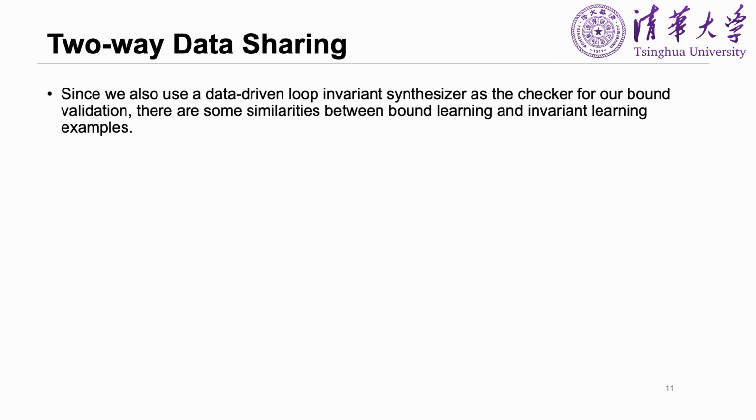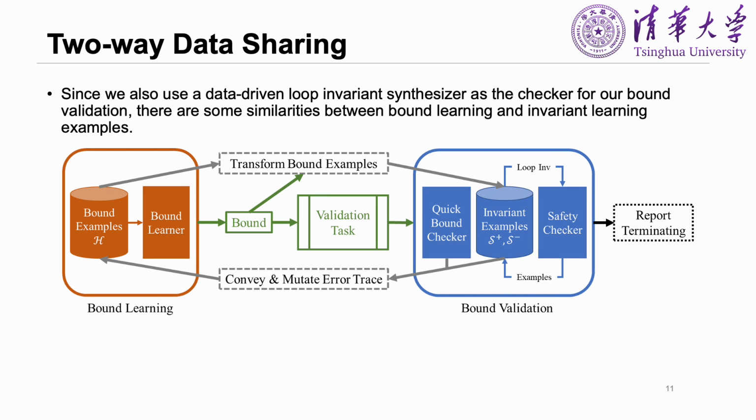Recall that our safety property checker uses a data-driven loop invariant synthesizer for bound validation. Since both the bound learning and bound validation are data-driven, we can make full use of the similarity between the bound examples and the invariant examples. We thus designed the following two-way data sharing framework here.